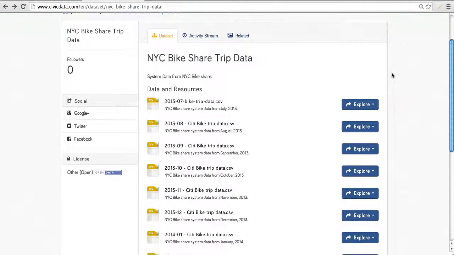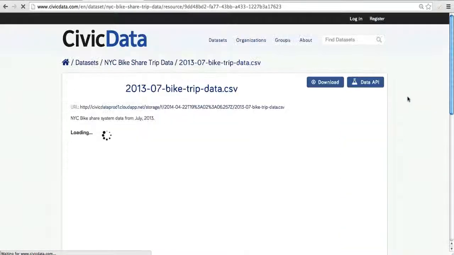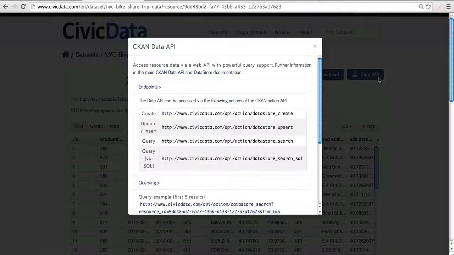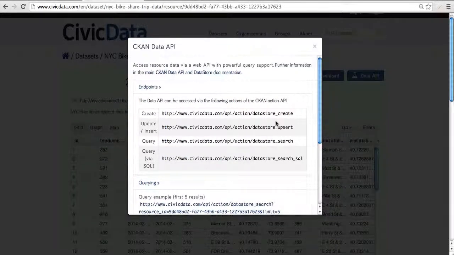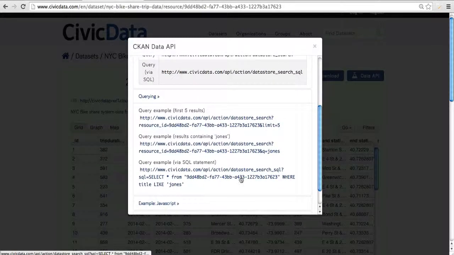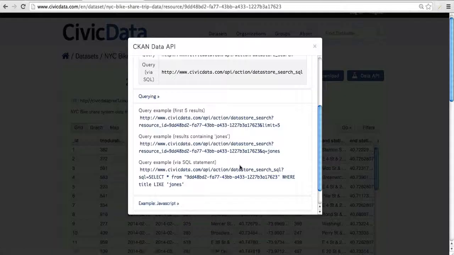What I want to do is use this data to show you the civicdata.com data API. Now, since Civic Data is built on CKAN, it uses the exact same API that you can use with any CKAN instance to query data sets and actually query the data within a data set directly through the API. So let me just show you what I mean. The really interesting thing about the CKAN data API is it's got this option to actually pass in SQL queries. So if you're comfortable using SQL, you can query your data that way.